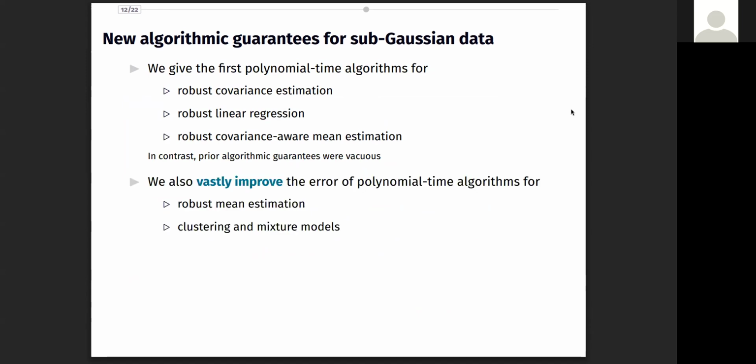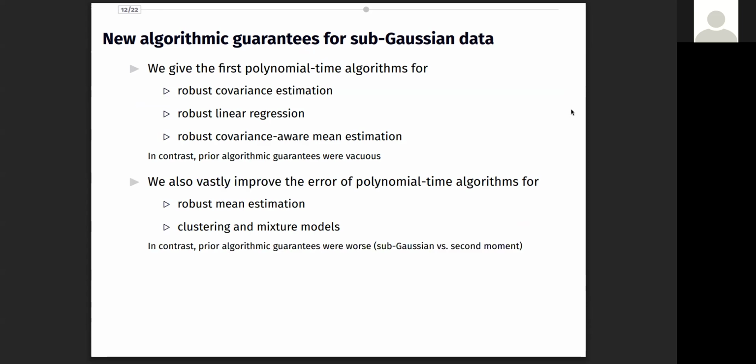Moreover, we also improve error guarantees for other important problems, such as robust mean estimation and clustering. In contrast, previous polynomial time algorithms had much larger error because they were using only the bounded covariance or the bounded second moment information instead of fully leveraging the Subgaussianity structure.